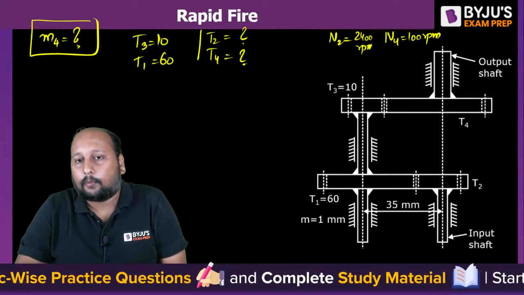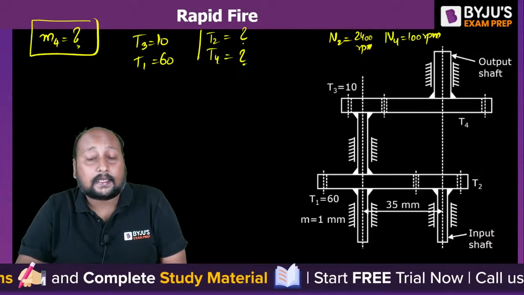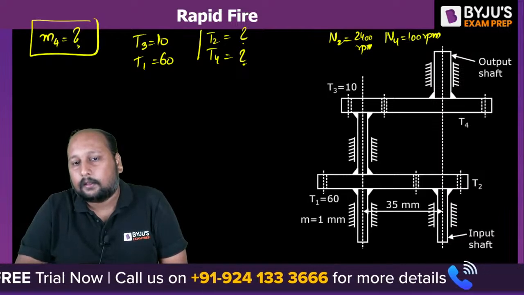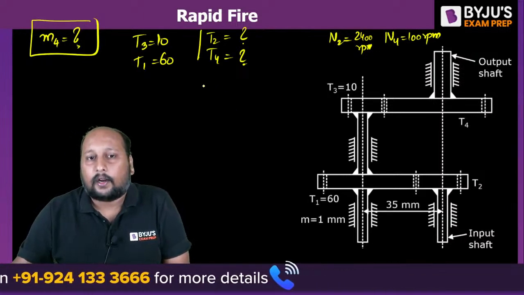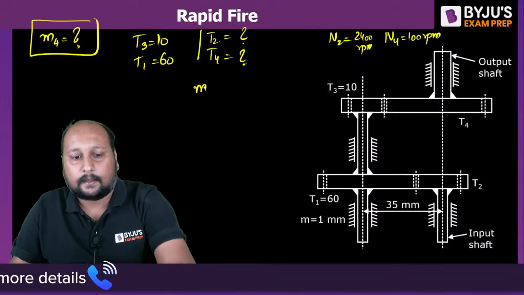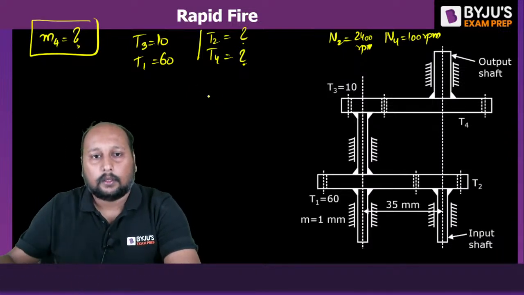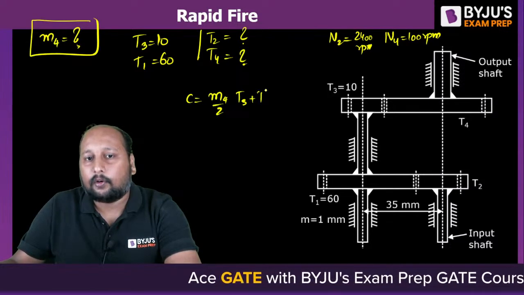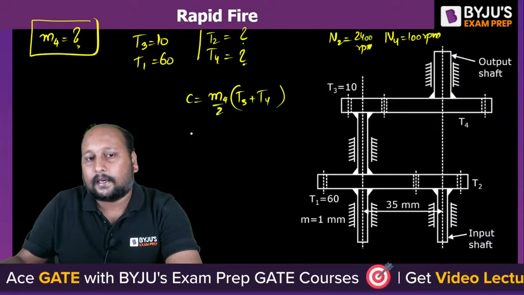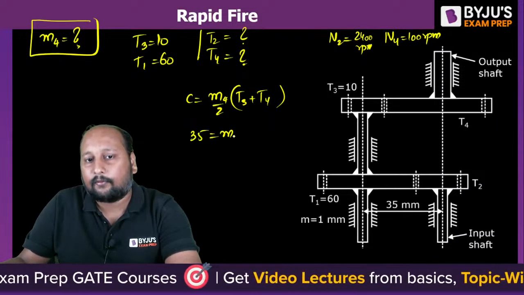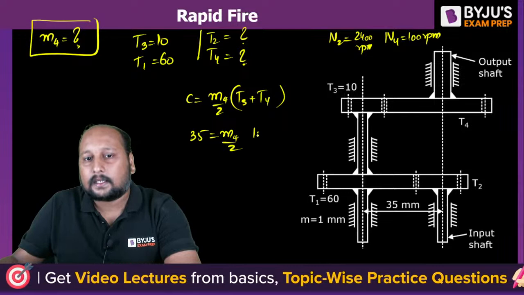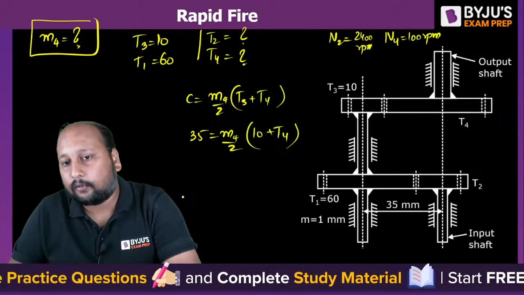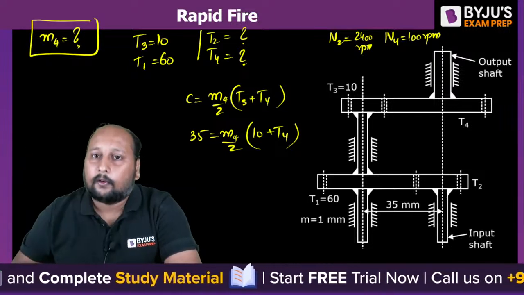How to proceed? Central distance is being given. If I want to use M4, the central distance is equal to M4 by 2 into T3 plus T4. But here we don't know the value. See, central distance is given 35. 35 is equal to M4 by 2 into T3, which is 10, plus T4. I don't know the value of T4. So first of all, we need to get the value of T4. How we can get the value of T4? By using the velocity ratios.